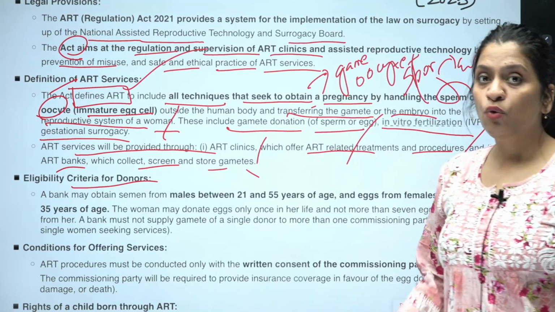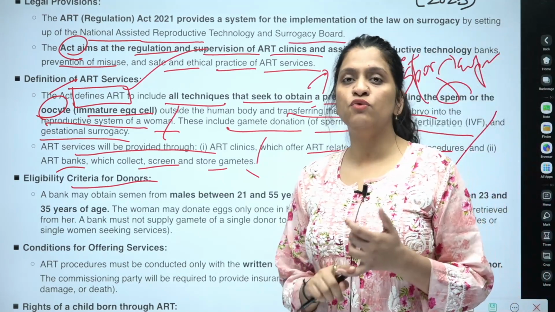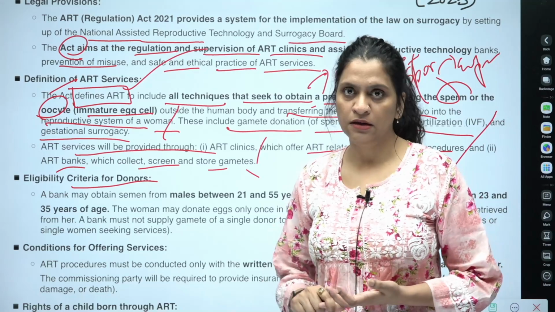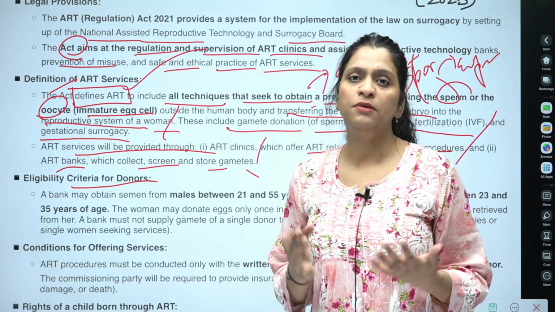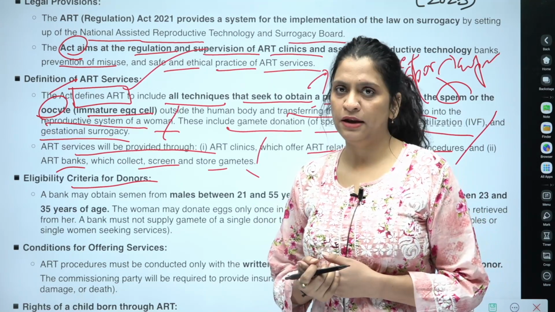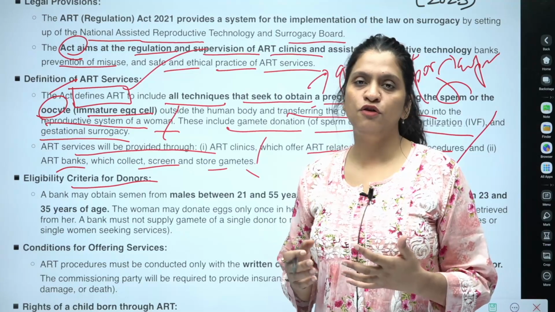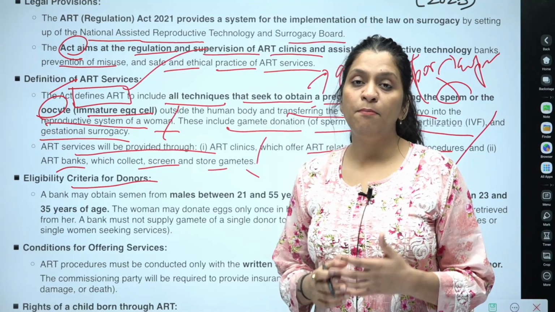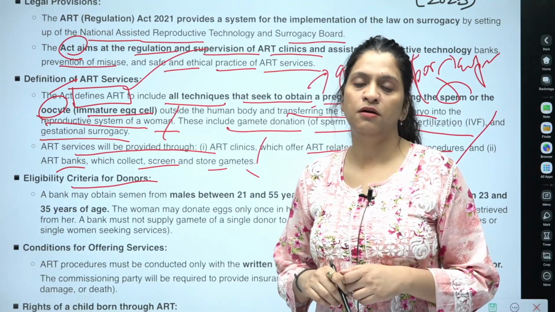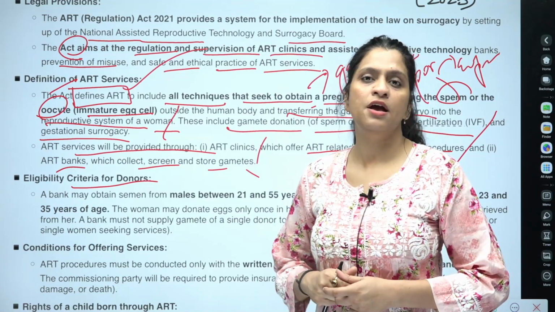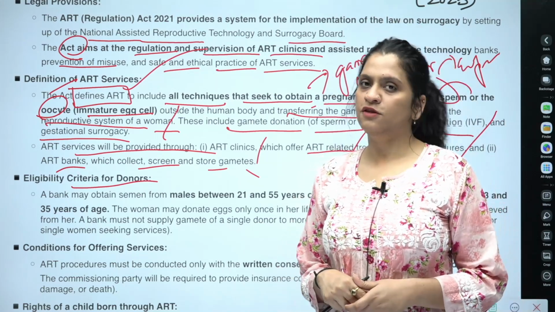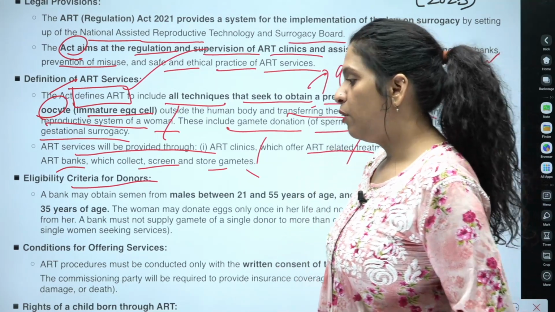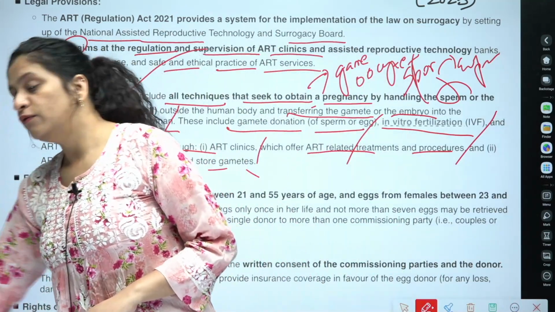Now the eligibility criteria of the donor, from whom the oocyte and sperm are taken. It's not necessary that the oocyte and the sperm are taken from the would-be parents only, but the children born out of this process will be deemed the biological children of the couple who commissioned such ART services, even though they have not given the oocyte or the sperm. So what will be the eligibility criteria of the donors?